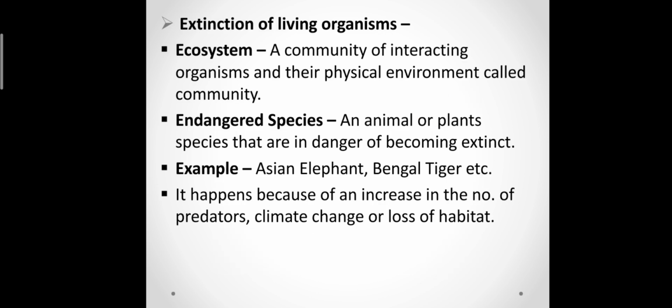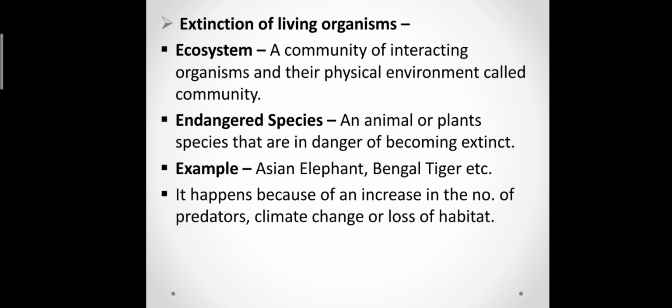Now, extinction of living organisms. Extinction means if any community of organisms is going to end. Ecosystem: a community of interacting organisms and their physical environment. Ecosystem means we are related with the plants, we are related with the soil also, we are related with the water also.